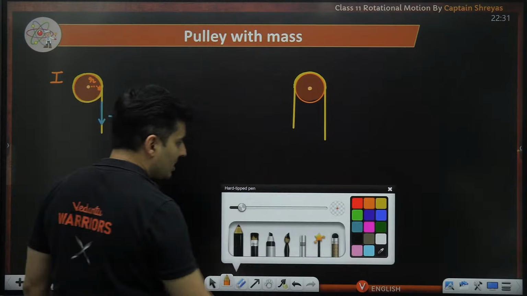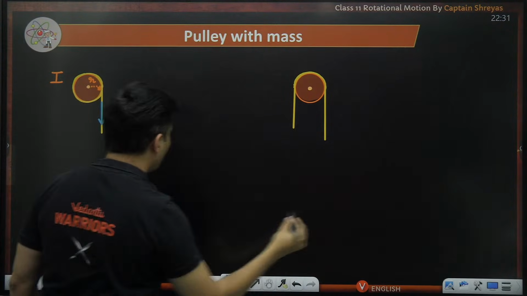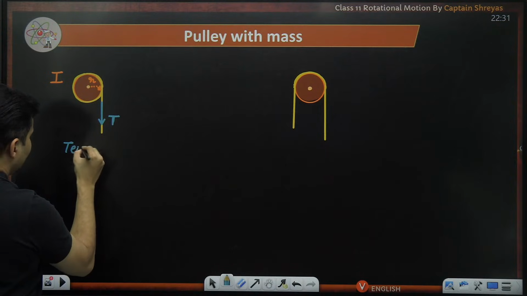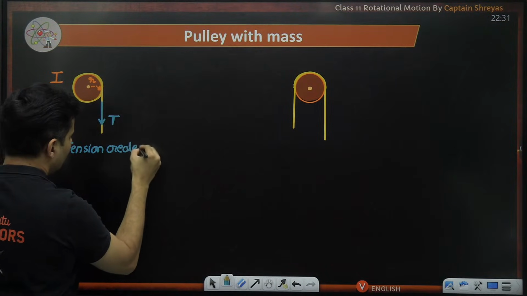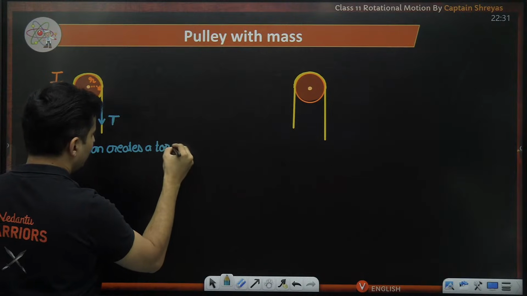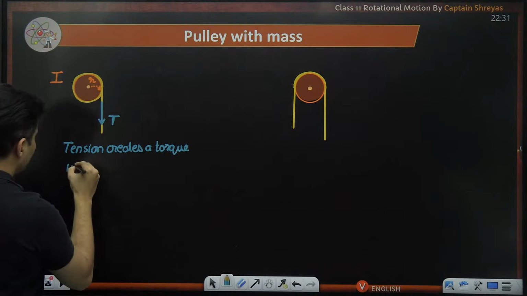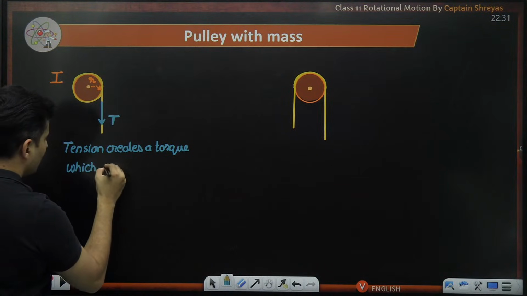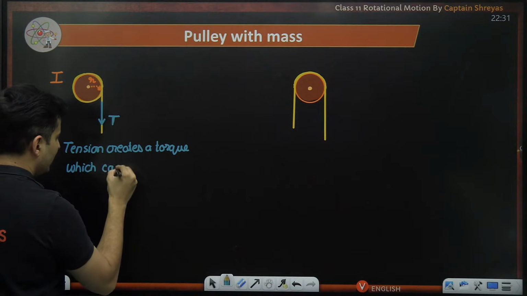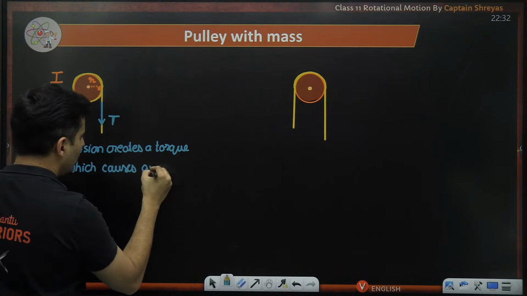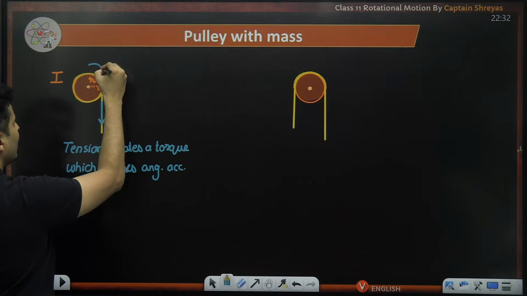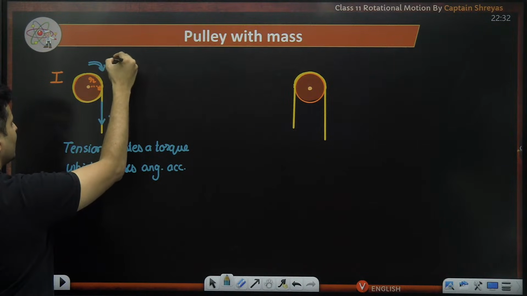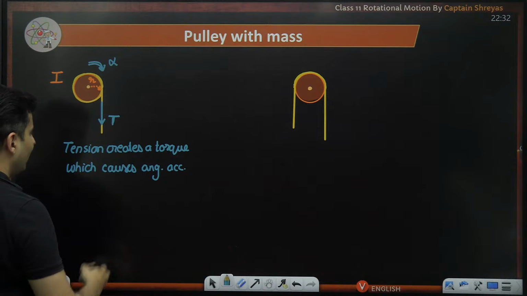So that tension will create a torque. So the tension creates a torque, which causes angular acceleration of the pulley. So you will see there will be some change in speed, which means there will be alpha.